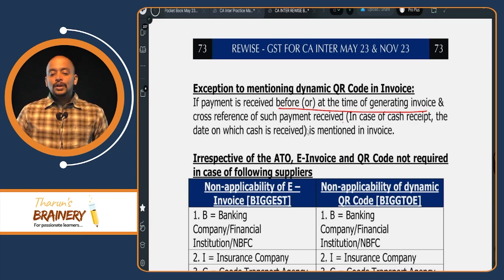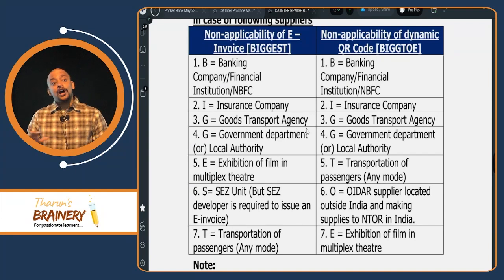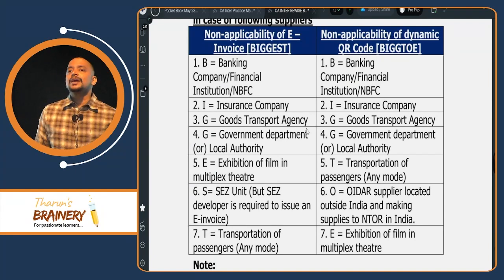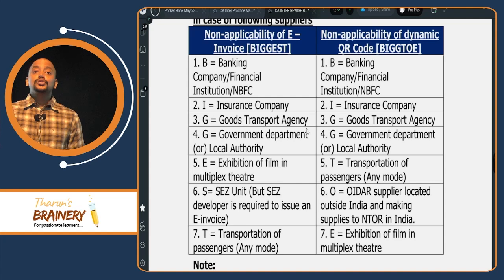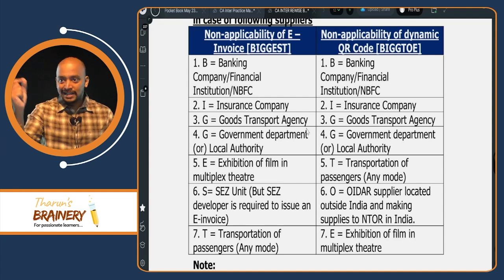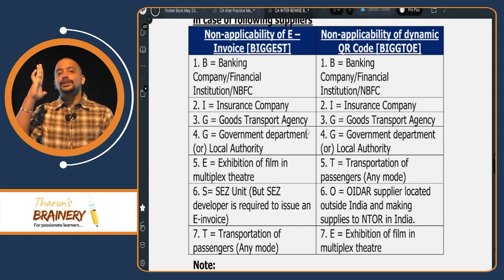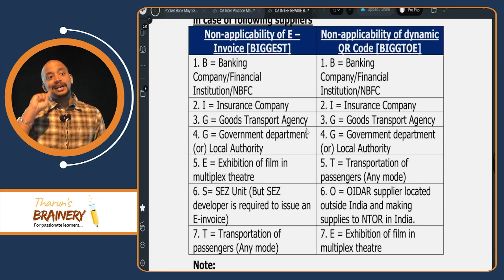Then next, to whom e-invoice and dynamic QR code is not applicable. This is very important for a short note. But you should not write the mnemonic in the exam. You should not write 'biggest' or 'big toe' like that. You have to explain. See, mnemonics and all you should remember, but you should not write them in the exam.